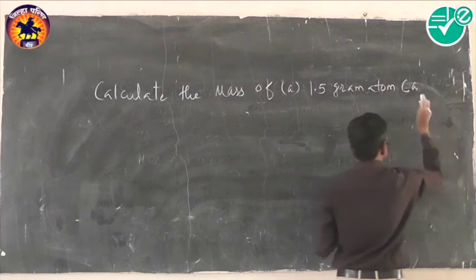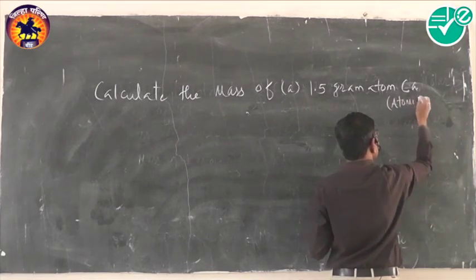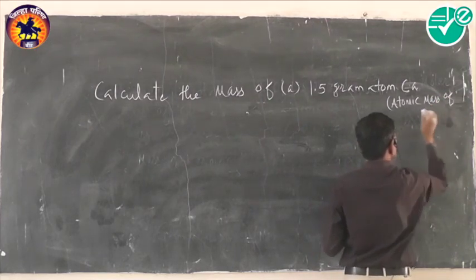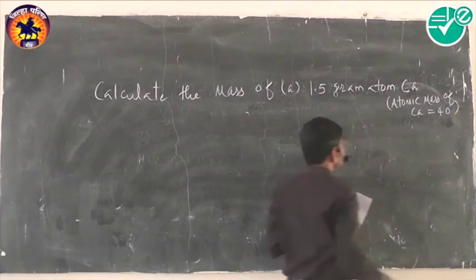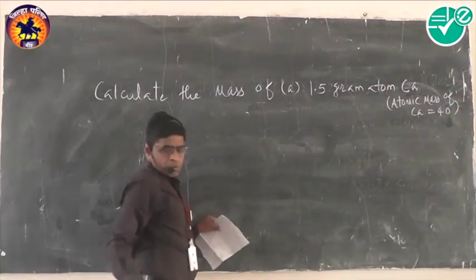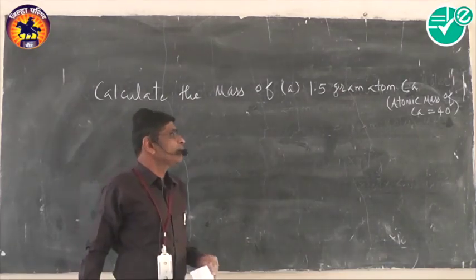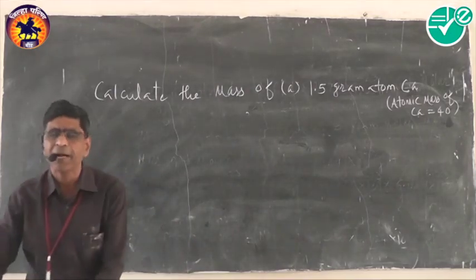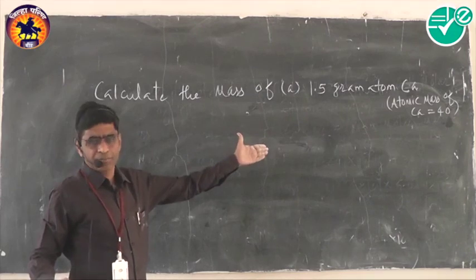Remember, the atomic mass of calcium is given. The atomic mass of calcium is equal to 40. Now we have to calculate the mass of 1.5 gram atom of calcium. Now what is the concept of gram atom?